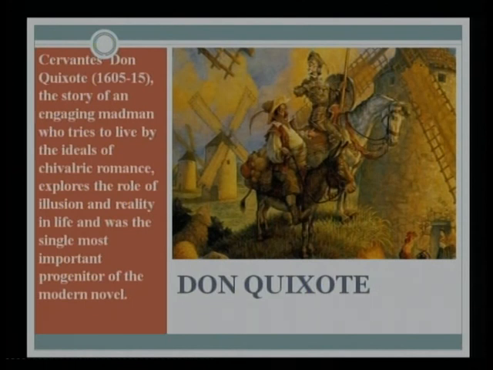Don Quixote's story is a very important precursor to the modern novel, because in some way it is a novel, as you said, about the novel. The main character is addicted to reading chivalric romances, and he feels that he is also a knight while he is just a commoner, and the institution of chivalry is no more.